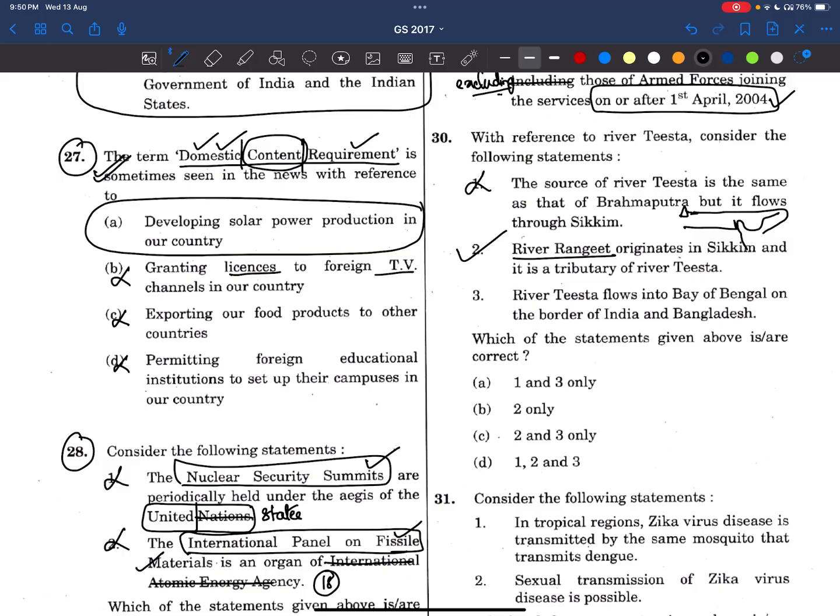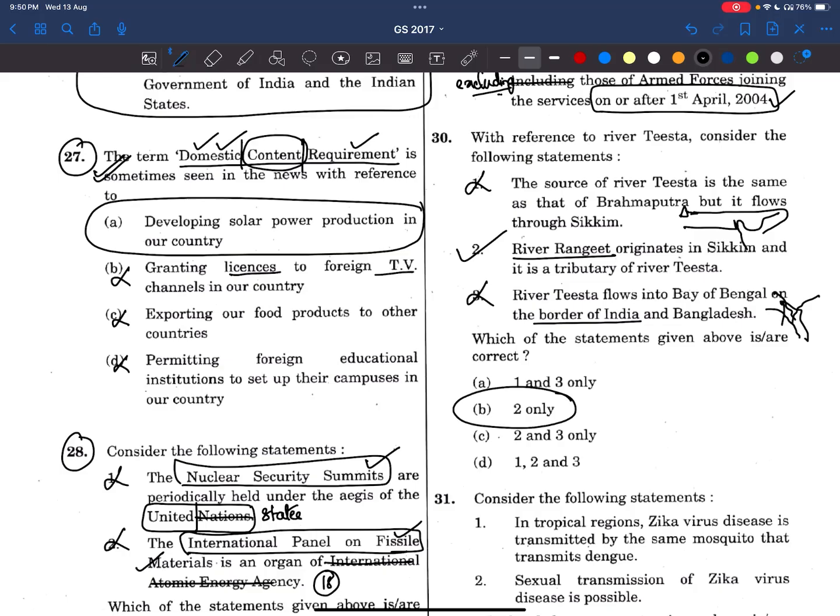Even if you don't know, you can solve this very easily because we have disputes between Bangladesh and India on the river Teesta. So we can see that river Teesta commonly flows through India and Bangladesh. It is telling about the border, but it's not on the border. If this is Bangladesh, Teesta is flowing here, Brahmaputra will come here, and from here again Ganga will join. So even the third statement is wrong.